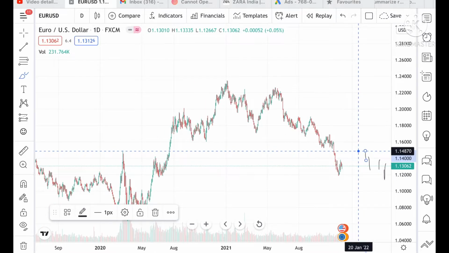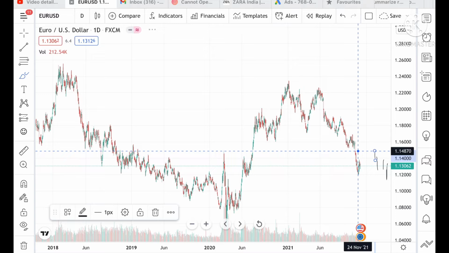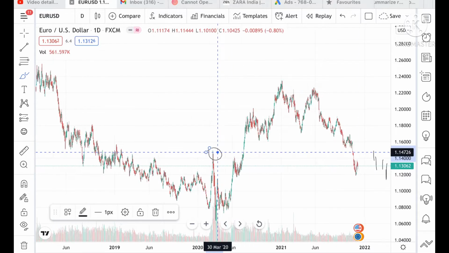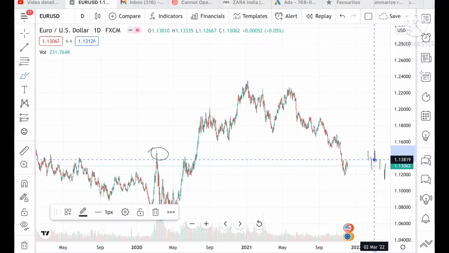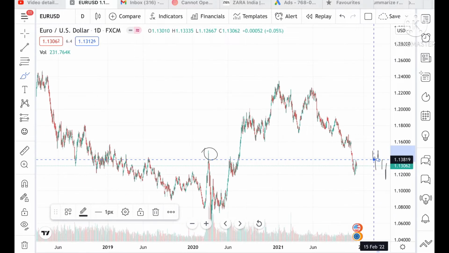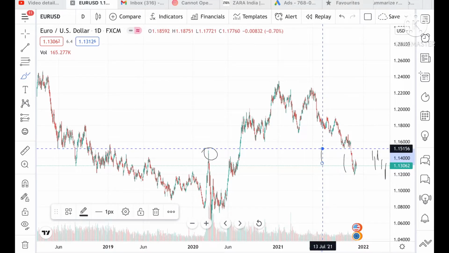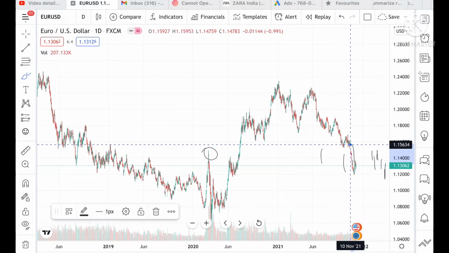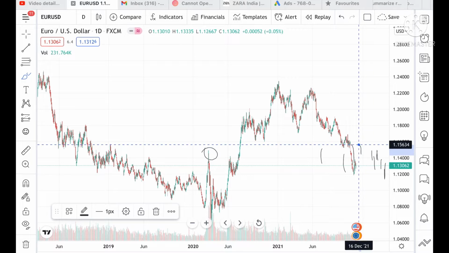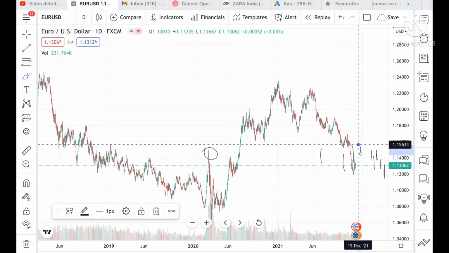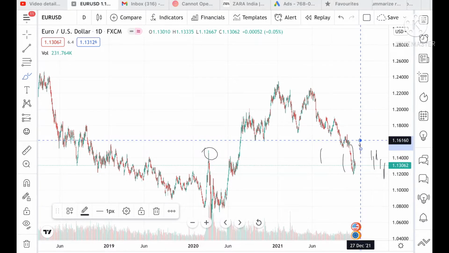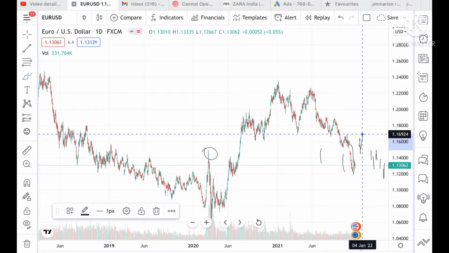1.14870. Now looking at the chart, if the price comes close to this level after breaking around 1.13819, then chances are high we can see a level of 1.14535, and from there it can go further upside to a level of 1.15156. If the price sustains this level, it can touch a level of 1.15634, or it can go to a level of 1.15700. If the price sustains this level, then we can see a level of 1.16160, and from there it can go further upside to a level of 1.16924.